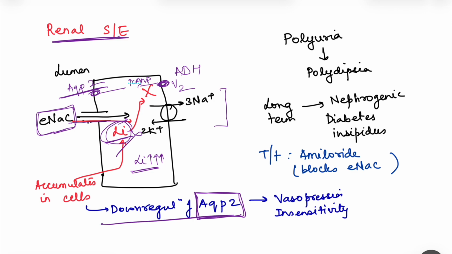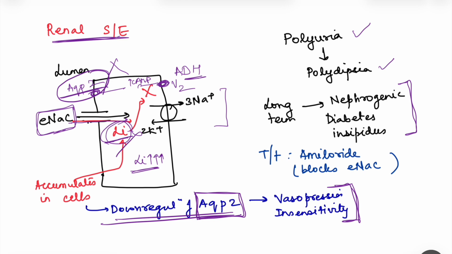Now because of the down regulation of aquaporin 2 channels, this is not going to happen, and if this doesn't happen, that means water is not going to be reabsorbed with the ADH. So ADH action is not going to take place. This is known as vasopressin insensitivity, and this causes polyuria, and because of excess water loss, the person feels thirsty too often, so that leads to polydipsia. Long term, if it is given, it can cause nephrogenic diabetes insipidus.